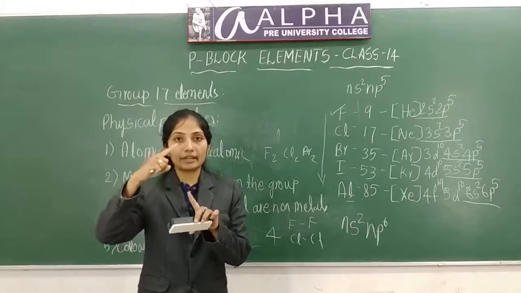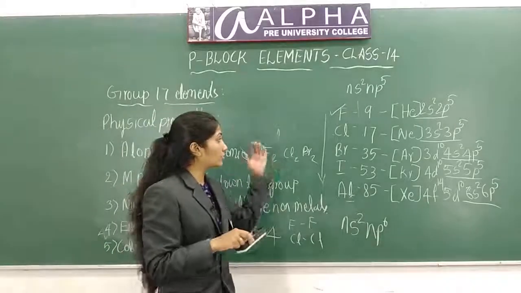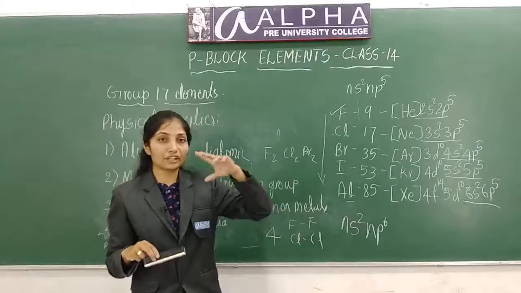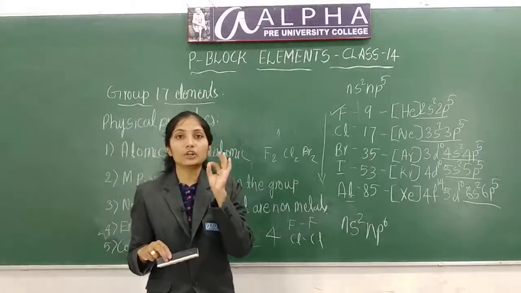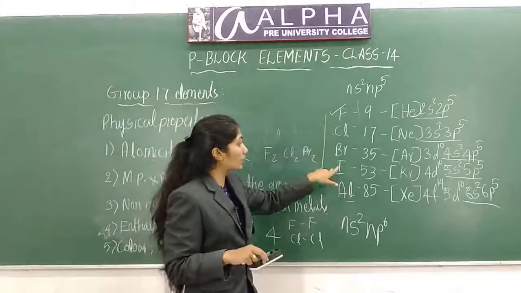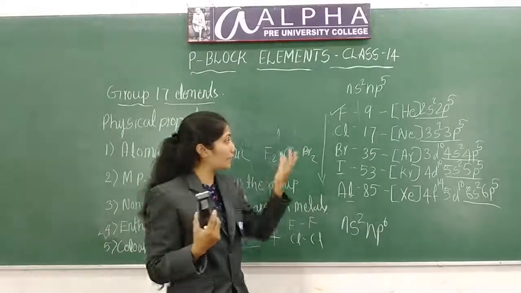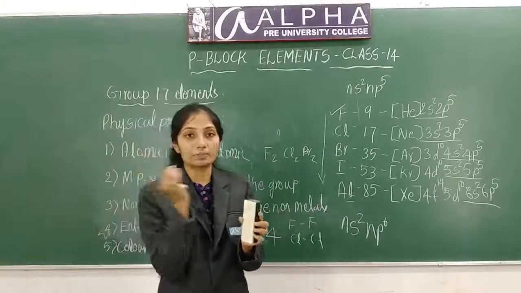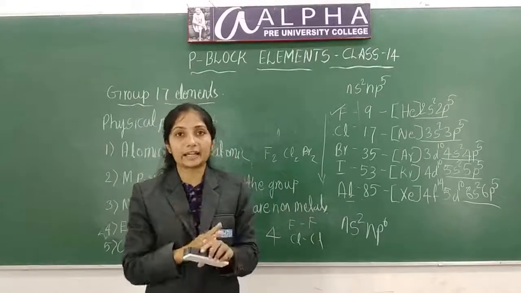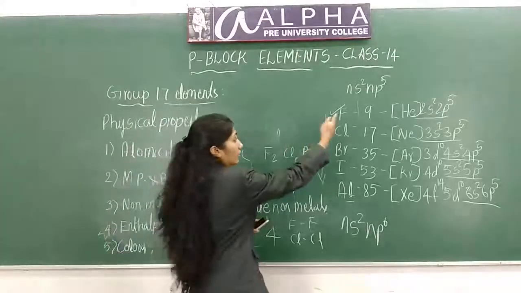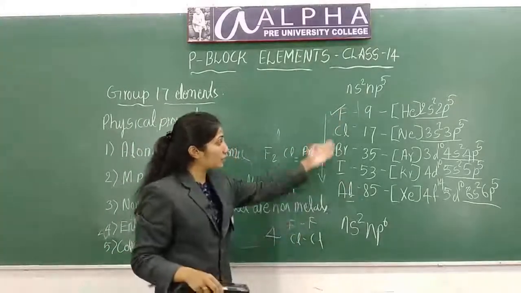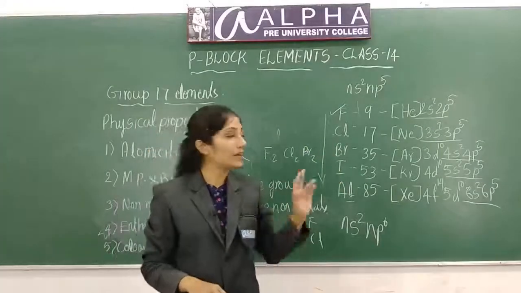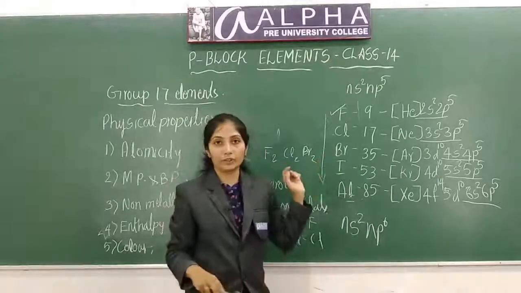The color or the energy which passed after exciting the electron is the reason for the color of these elements. And the intensity of color increases from fluorine to iodine.